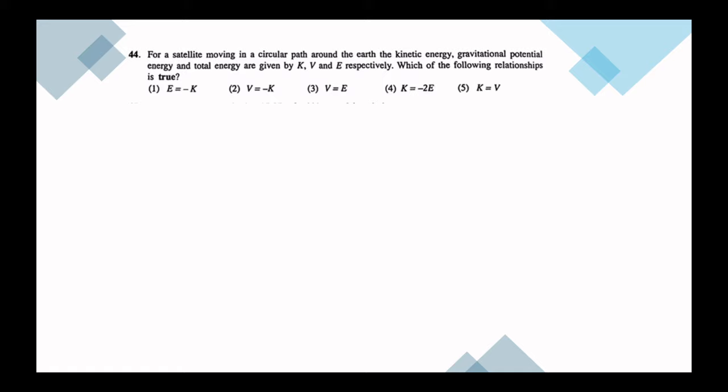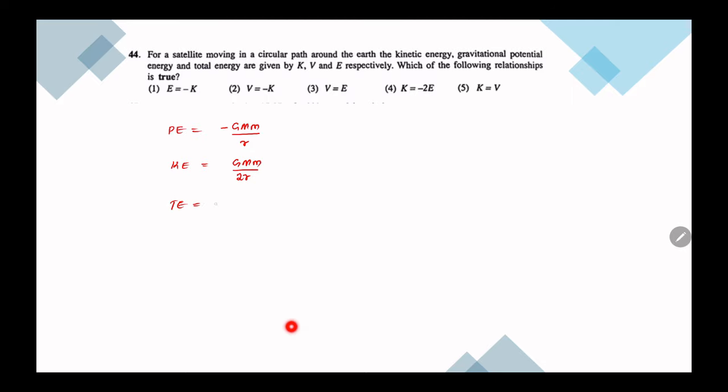For a satellite moving around the planet, kinetic energy, gravitational potential, and total energy are given by K, V, and E. What is the relationship between them? We know that potential energy is minus GMm over r. Kinetic energy, if we derive, that is GMm over r. So the total energy is GMm over 2r.